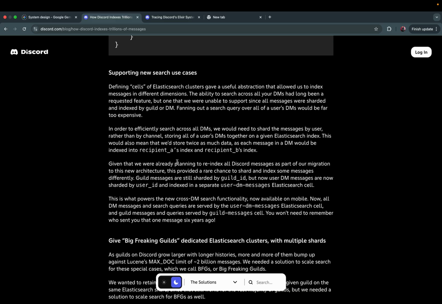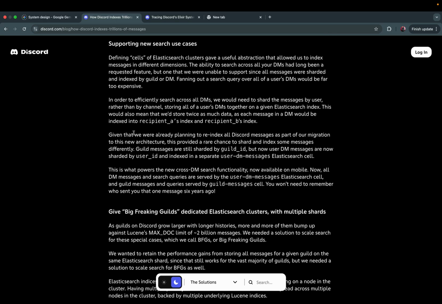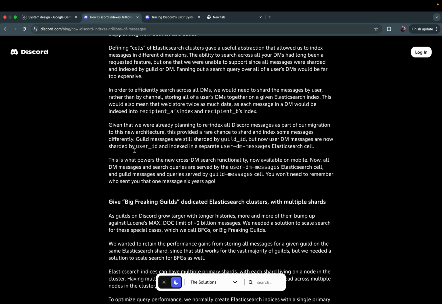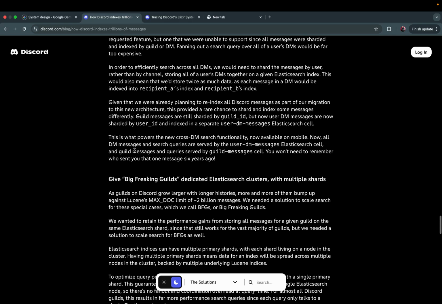This would also mean that we'd store twice as much data, as each message in the DM would be indexed at recipient A's index and recipient B's index. Given that we were already planning to reindex all Discord messages as part of our migration to this new architecture, this provided a rare chance to shard and index some messages differently.